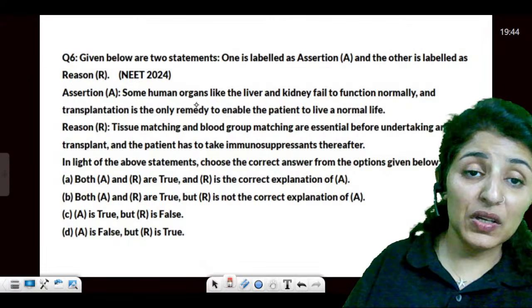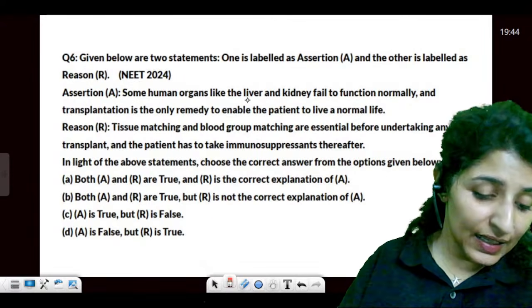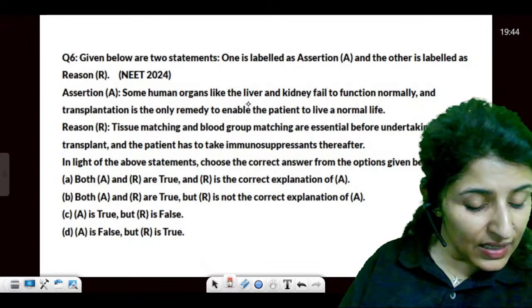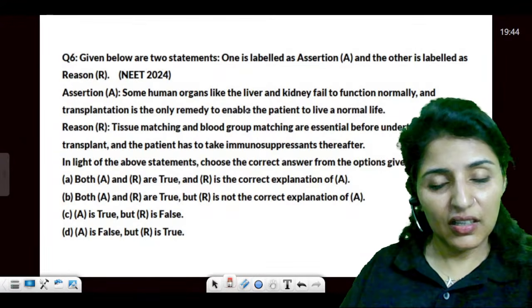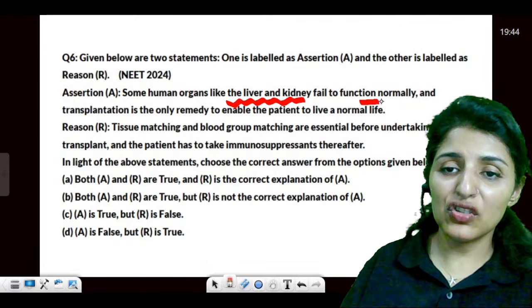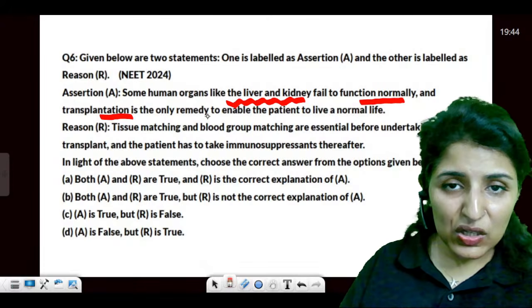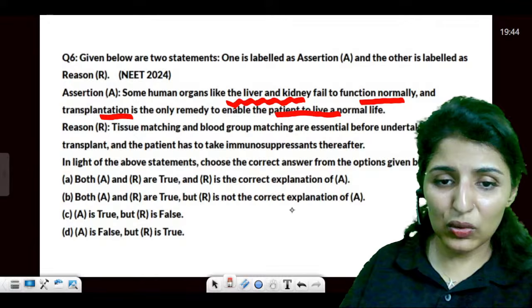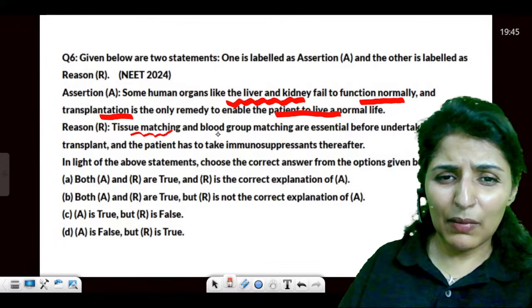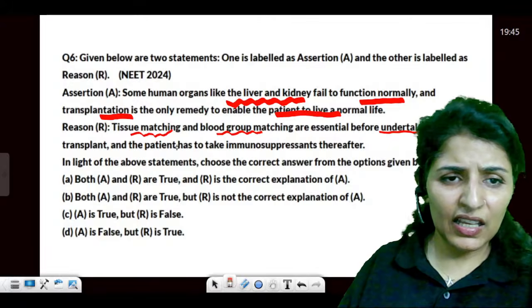Okay, coming on to this question now. Some human organs like liver and kidney fail to function normally, and transplantation is the only remedy to enable the patient to live a normal life. Then tissue matching and blood group matching are essential before undertaking any transplant.